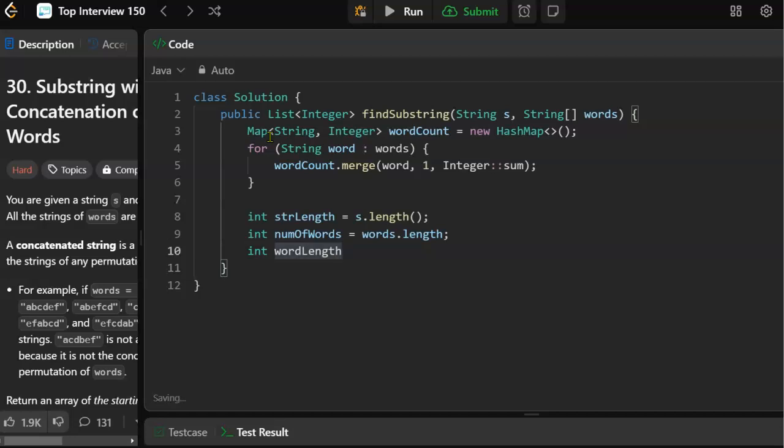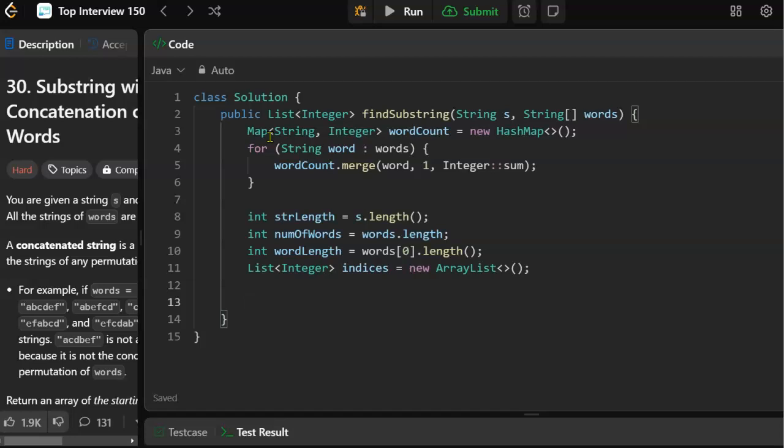They're all the same length, so we can just use words, use the first one, and it's a method because that's a string. What else? Oh, we need a list to return.